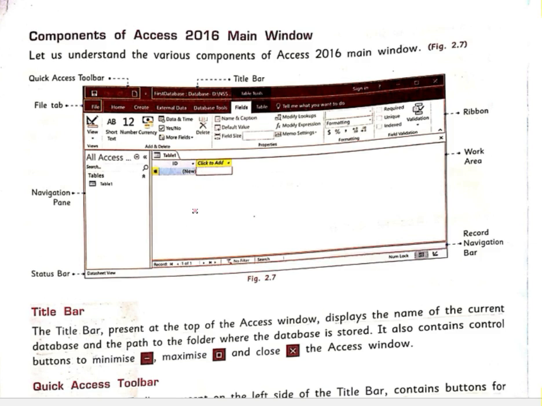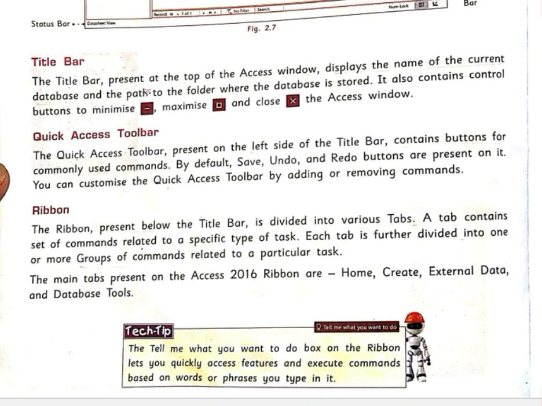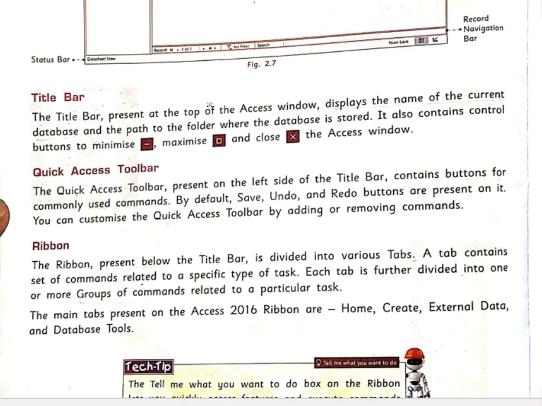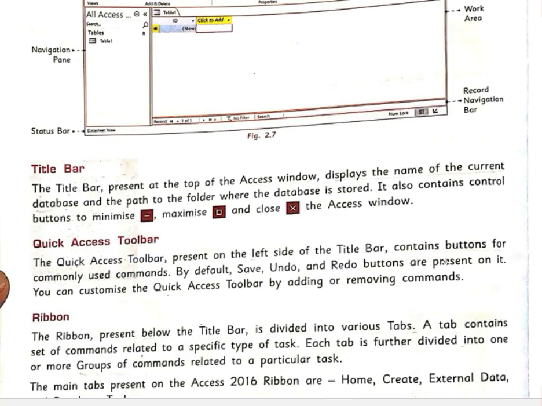So what does the title bar do? The title bar present at the top of the Access window displays the name of the current database and the path where it has been saved. The quick access toolbar is present at the top corner, and it contains commonly used buttons. By default, the save option is there, the undo option is there, and the redo option is there.